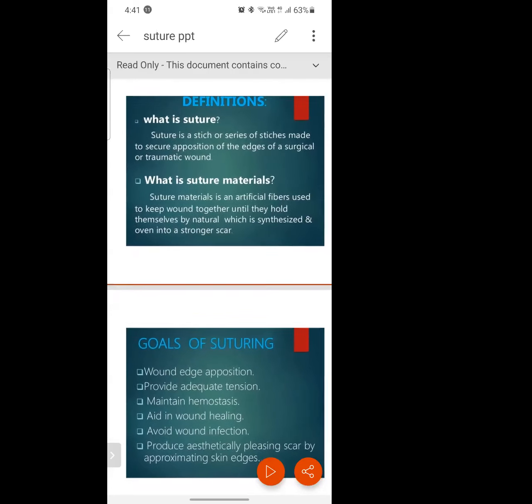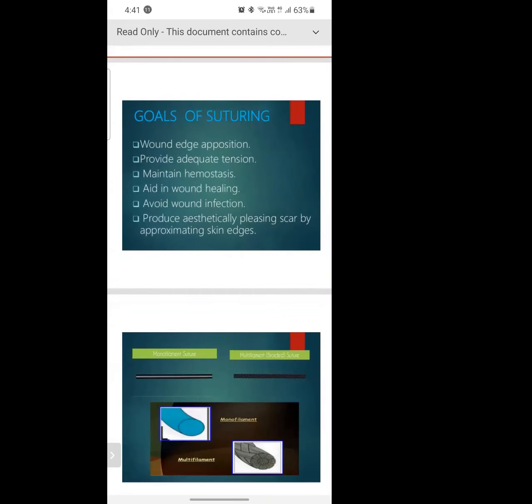Then we'll see the goals of suturing. What will be the goal of suturing? Why do we want to do suturing? Suppose someone has met with a road traffic accident. He has a cut in his leg, the bleeding is continuing, and he has a tear in his leg. What will you do? Whether the suture is required or not, or will you leave the patient, let him die?